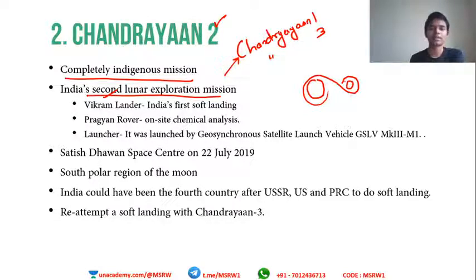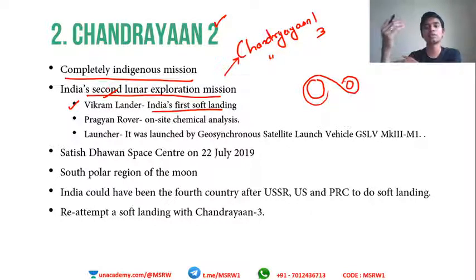It had three parts. The mission had three modules. The Vikram lander, India's first soft landing probe. So what is soft landing? There are two kinds of landing. One is hard landing or crash landing, and the other is soft landing. In soft landing, it gradually reduces the velocity as it approaches the moon and tries to get the probe onto the moon in one piece, or tries to soft land on the moon.